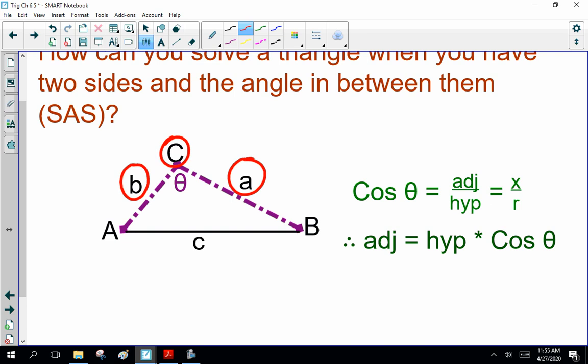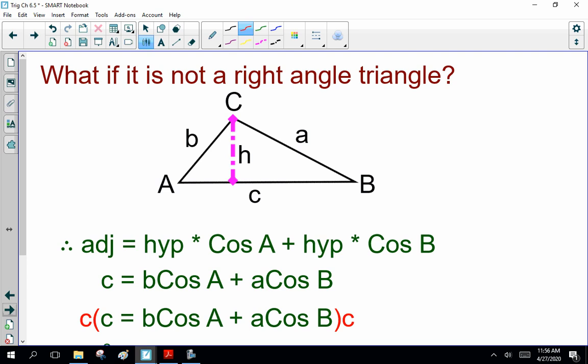Now, I wanted to remind you cosine of theta is adjacent over hypotenuse, or x over r. So rewriting that, we get the adjacent is equal to the hypotenuse times the cos of theta. Now, if it's not a right angle triangle, make it a right angle triangle. So split it in half. So then this adjacent is hypotenuse times cos of angle A. And this adjacent is the hypotenuse times cos of angle B. Or in this instance, B cos A plus A cos B.